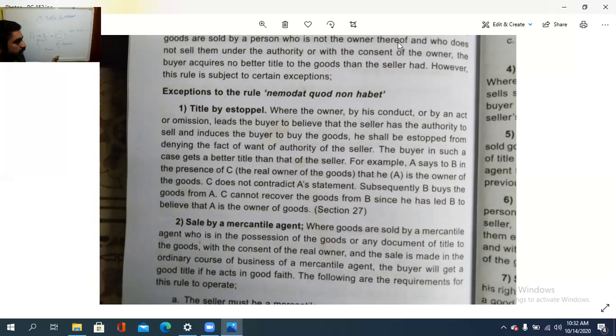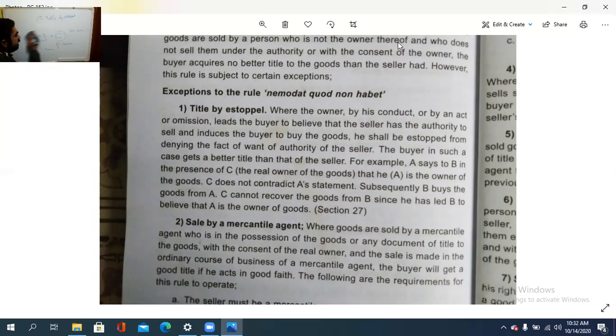Then C doesn't have the authority to acquire any part of those goods from B, because B buys the goods from A and C cannot recover the goods from B. C is informing B, or in front of B, B is believing that A is the original owner. That is the title by Estoppel.